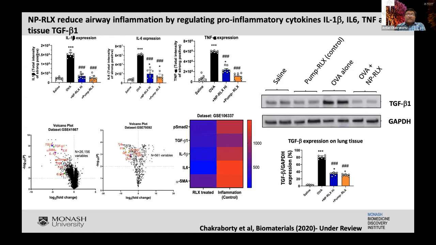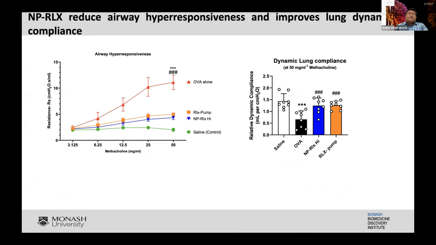We investigated the effect of the profibrotic cytokine TGF-beta. We found that TGF-beta in the tissues was reduced significantly with the nanoparticle relaxin. And therefore, we started investigating the airway mechanics.